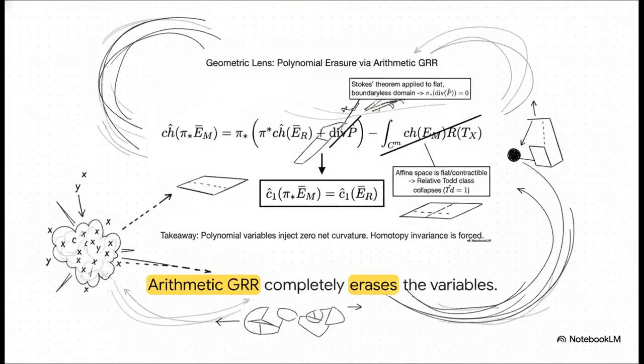Now we're going to evaluate the proper push forward of our arithmetic class. This powerful equation represents the arithmetic Grothendieck-Riemann-Roch theorem, or GRR. Because our affine space is completely flat and contractible, the relative Todd class just collapses down to 1. On top of that, by applying Stokes' theorem to a boundless domain, the integral over the complex non-compact coordinates cleanly collapses to 0. The result: the arithmetic GRR push forward completely and utterly erases those polynomial variables from the equation.